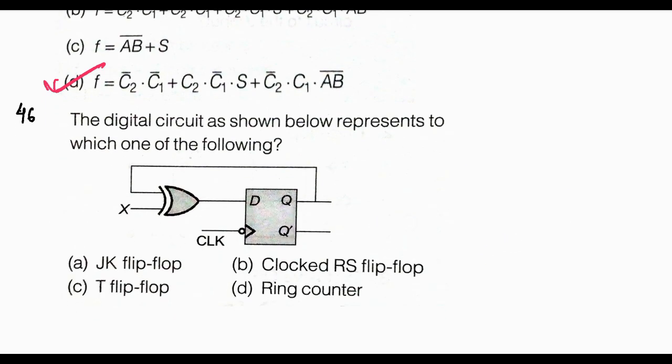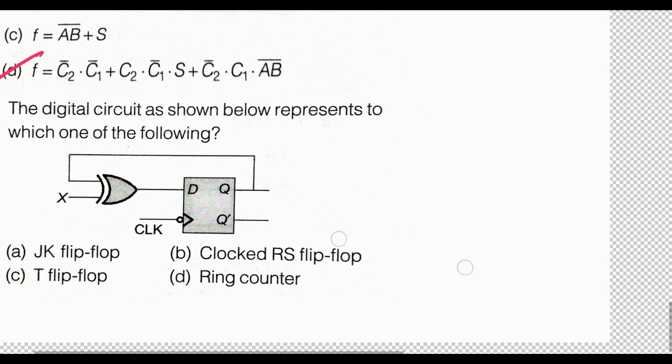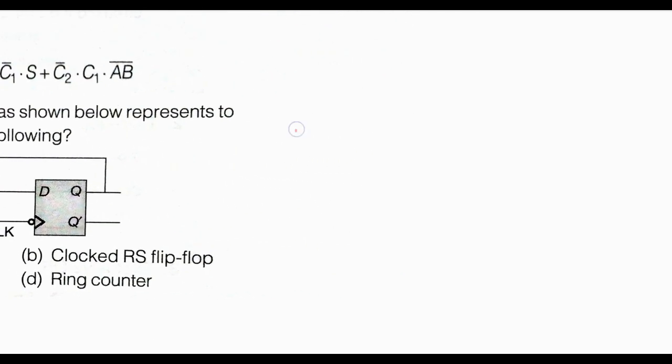The digital circuit shown below represents which of the following? So this is a D flip-flop, and we have to find out what modification is being made to the D flip-flop. So here, what does a D flip-flop do? I am writing the D flip-flop.